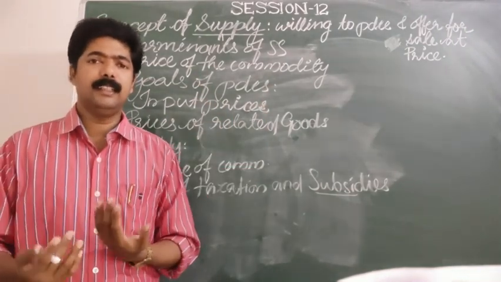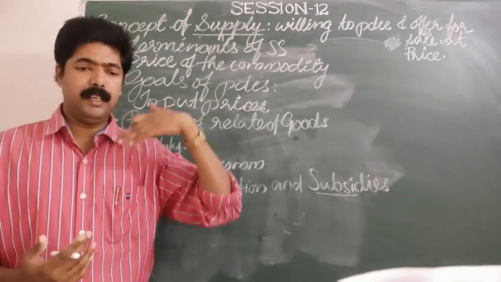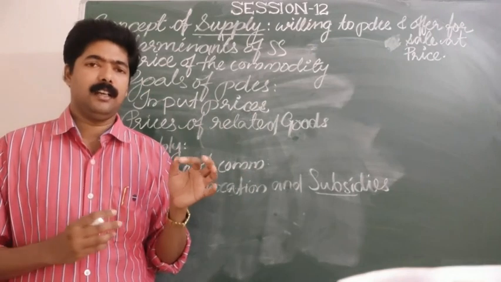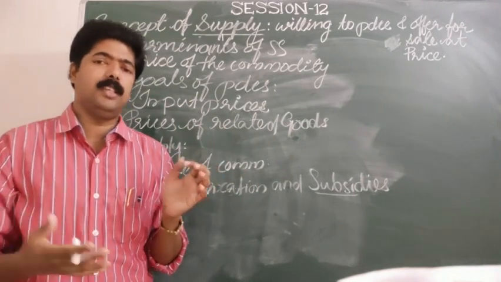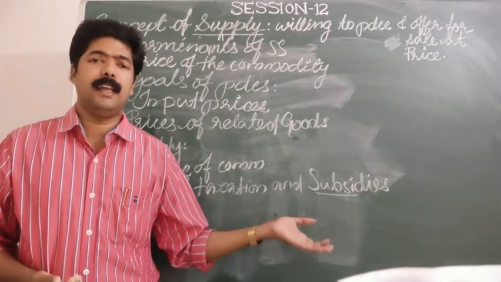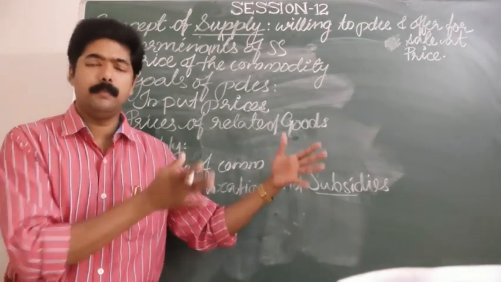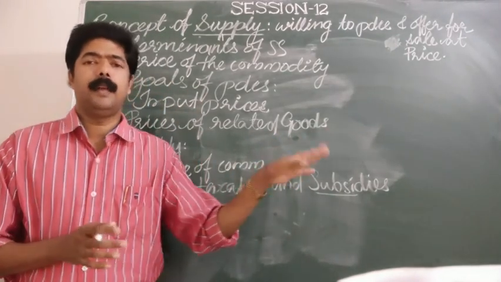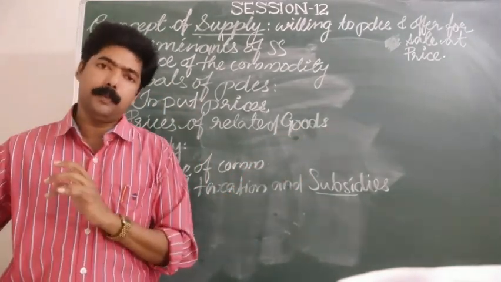So here comes the government's role. The government gives those commodities to the farmers, who are asked to pay less than the existing prices, and the deducted part is paid by the government, and the rest by the producer.